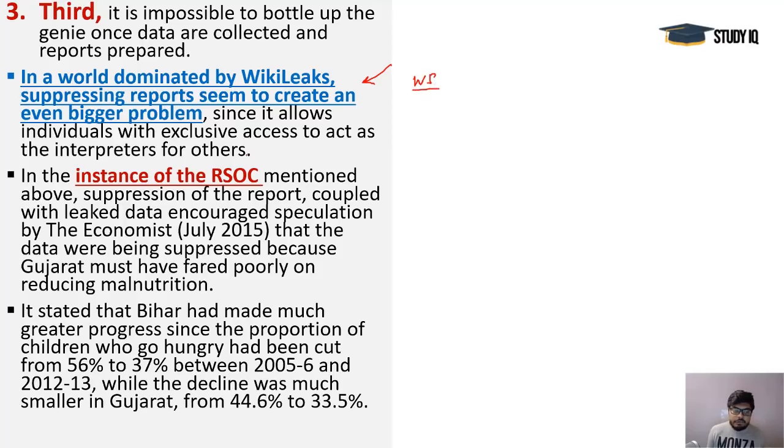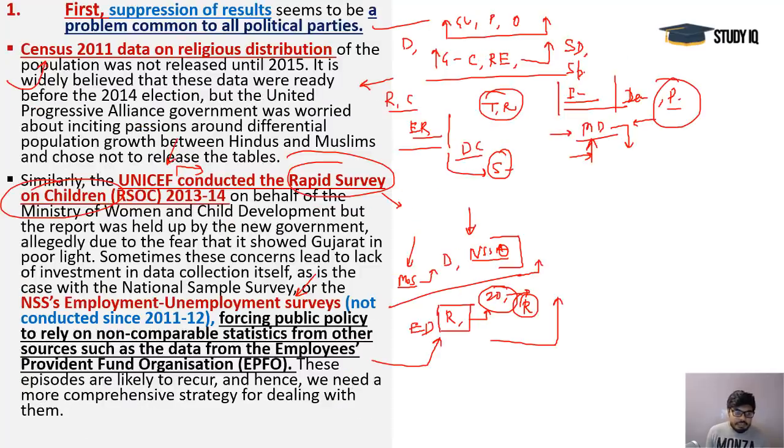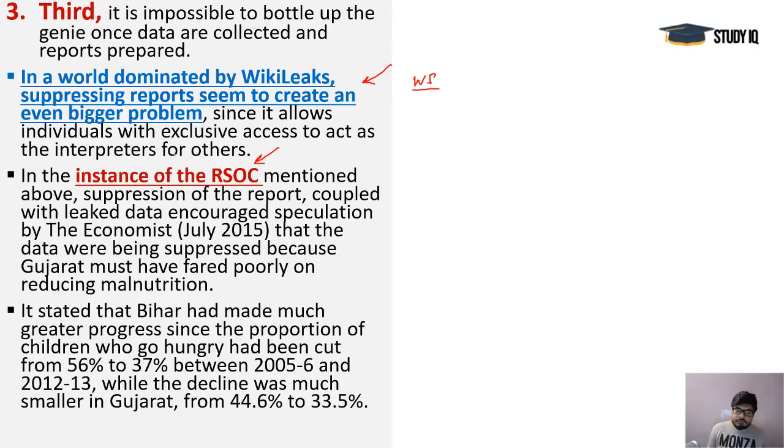As I explained to you, in the case of RSOC, the Rapid Survey on Children, this was done by UNICEF for the Ministry of Child Development. They again did not release the right data, and some speculations followed, and wrong data was given. It was comparing the states Gujarat and Bihar, and these reports were showing that Bihar had done enormous growth, and Gujarat's report was negative.